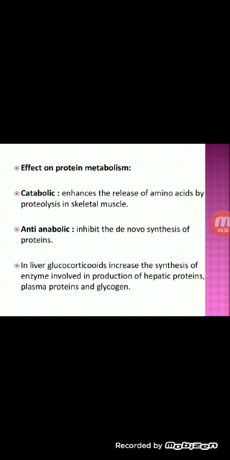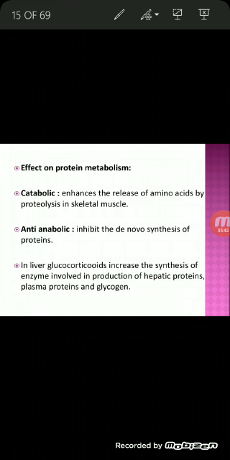Moving on to protein metabolism, it increases the catabolic effect. Excess glucocorticoid production leads to excess catabolism of proteins, resulting in muscular wasting and negative nitrogen balance. These glucocorticoids increase the transport of amino acids into the hepatic cells. In hepatic cells, amino acids are used for synthesis of proteins, plasma proteins, and for gluconeogenesis.